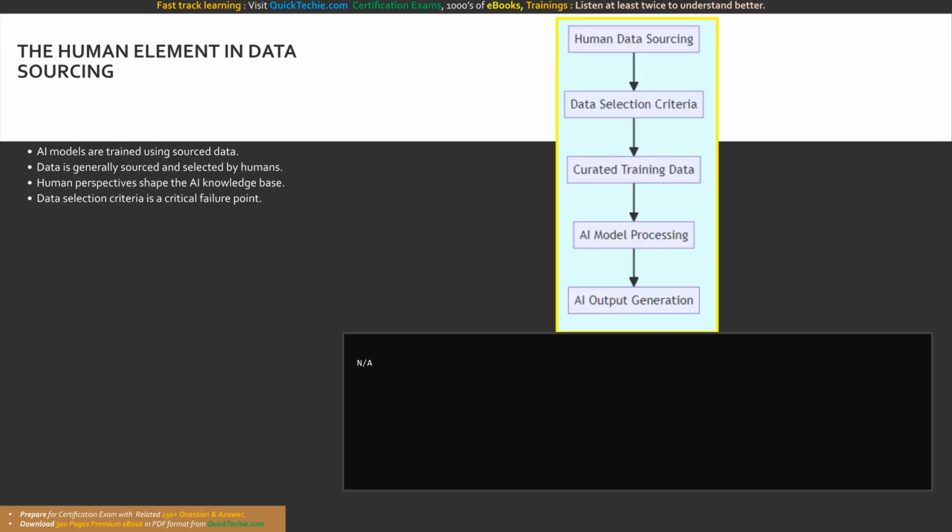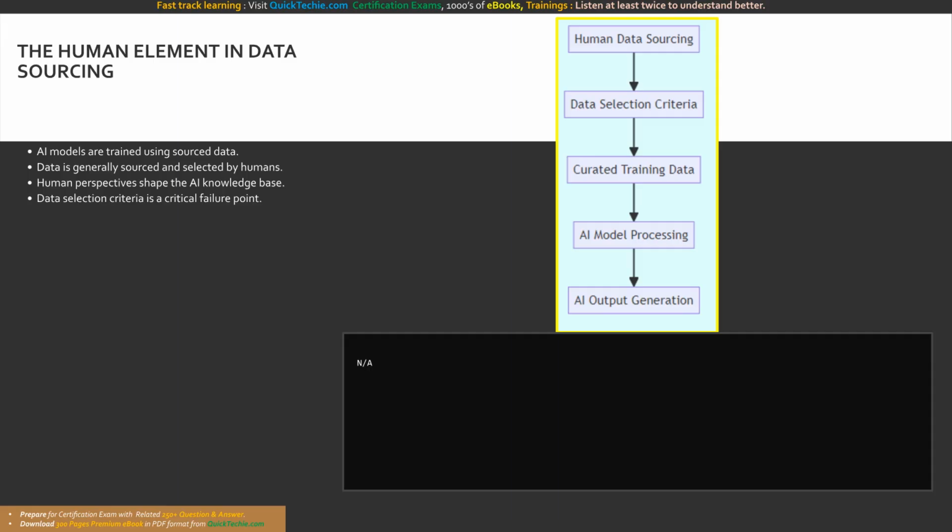Moving forward, we must address the fundamental definition and origin of fairness considerations in artificial intelligence. The principle of fairness recognizes a very crucial reality about machine learning. AI models do not learn in a vacuum. Instead, AI models are trained using data, which is generally sourced and selected by humans. This is where the core challenge lies. Because humans are involved in the data collection and curation process, human perspectives inherently shape the foundation of the AI's knowledge base. If the data selection criteria are flawed, the entire AI solution is compromised from the start.